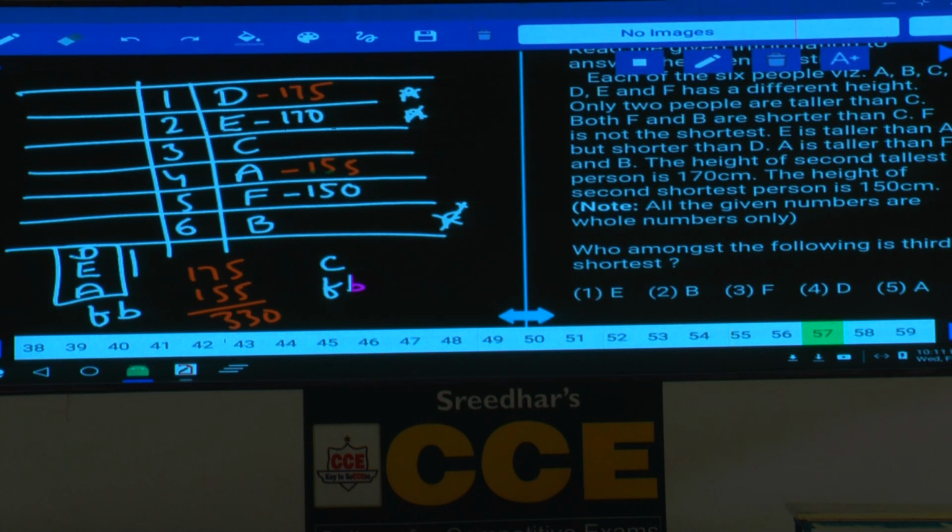Then question number 57. Who among the following is the third shortest? Tell me who among the following is the third shortest? A is the third shortest, that is given in choice 5. A, third shortest, choice 5.